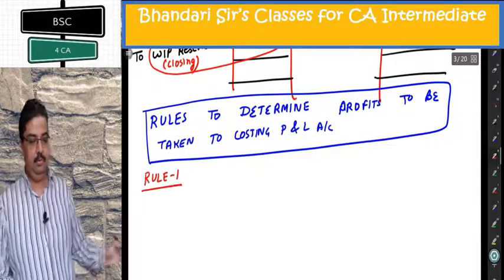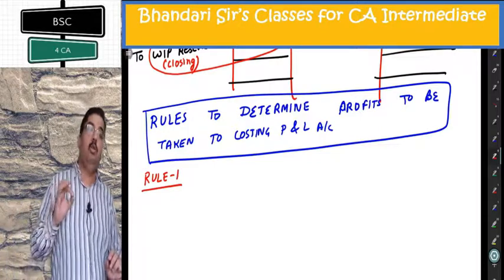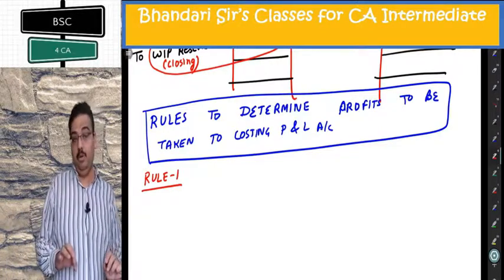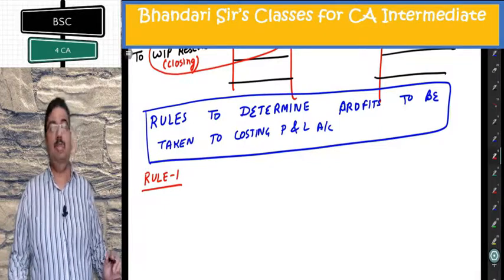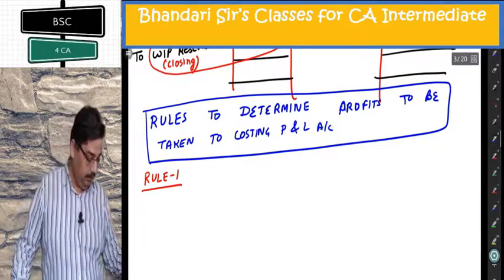Rule 1. There are 4 rules in all, which you'll get in detail today. The 4th rule, little bit you'll get today, more details you'll get in lectures to follow. Rule 1.